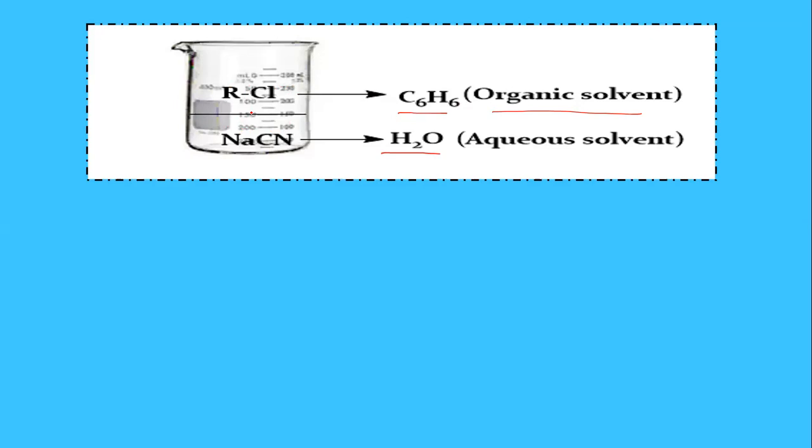So here the phase separation is there. This line is the phase separation. That means this is the water. Water contains the inorganic compound NaCN. And the benzene organic solvent contains RCl. This is the organic compound. So the reaction between RCl plus NaCN. Now you do the product.